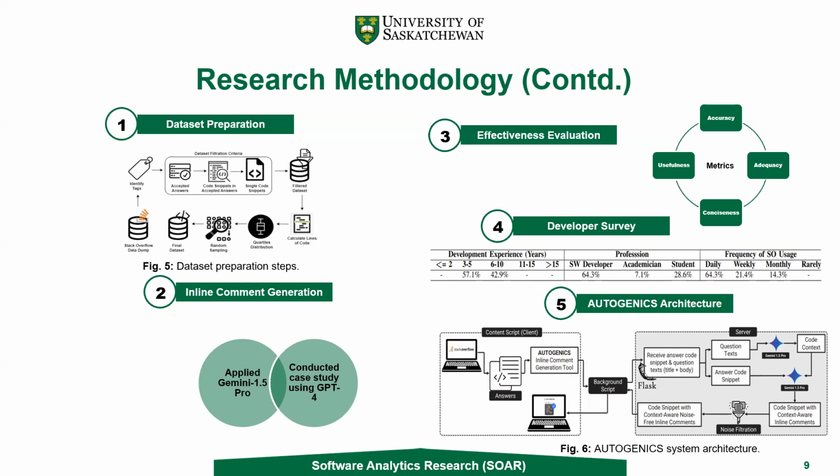The question text is fed into the Gemini 1.5 Pro model to generate the code context, and later that code context along with the answer code snippet is fed into the Gemini 1.5 Pro model again for generating the inline comments.